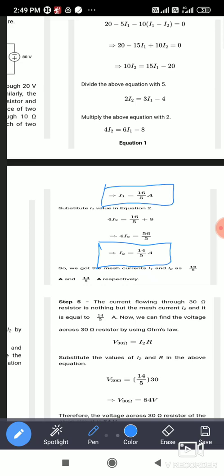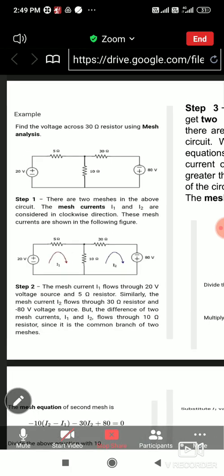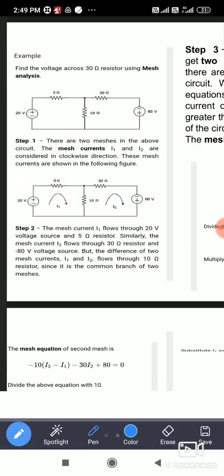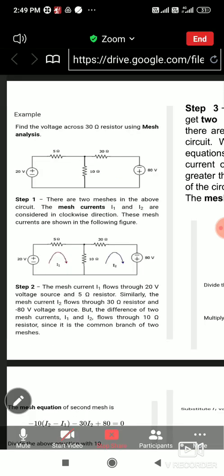After that, what is the question here? Find out the voltage across the 30 ohm resistor. So once again we can move towards the original diagram so that we can understand what we have to find out finally. We have to find the voltage across the 30 ohm, but the I2 current is flowing through the 30 ohm. So once we get the answer of I2, you can find the voltage across the 30 ohm.